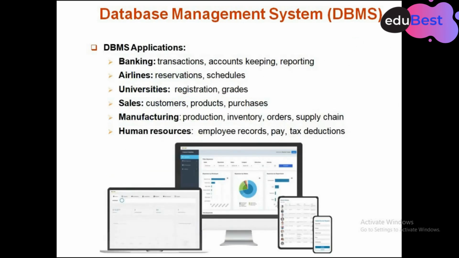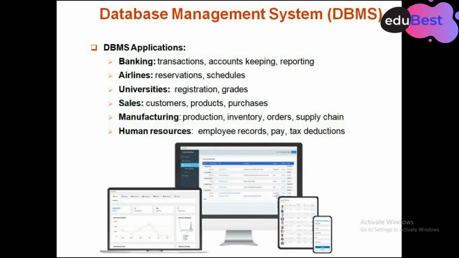Some applications that we are able to see are in banking, airlines, universities, manufacturing units, and human resources. We have so many applications where we are using database management systems.